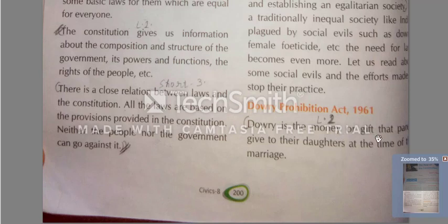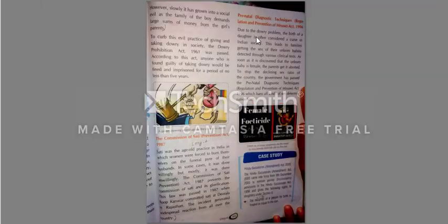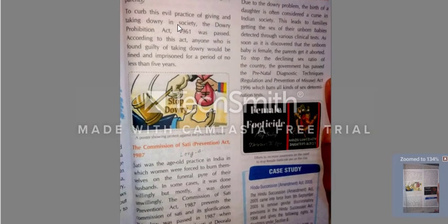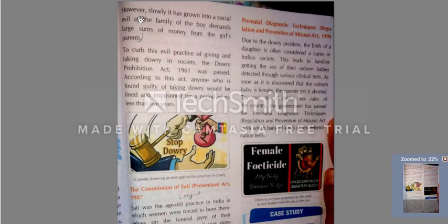Dowry is the money or gift that parents give to their daughter at the time of the marriage. Now we will go on next page 201. Okay.